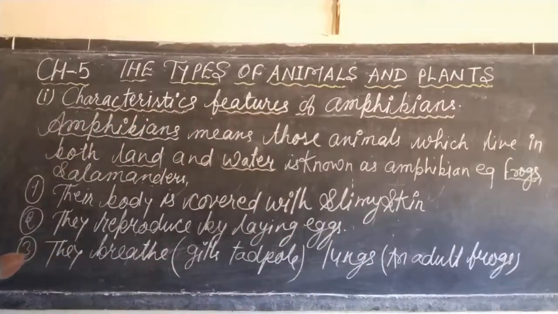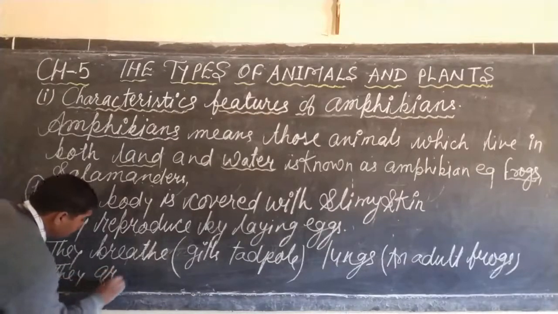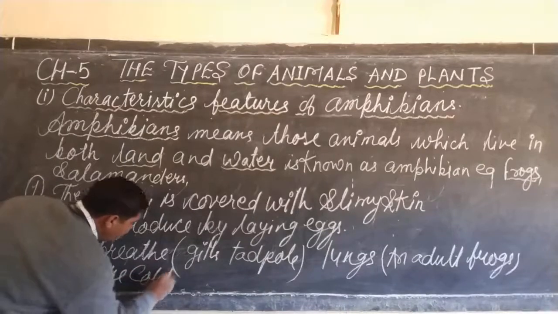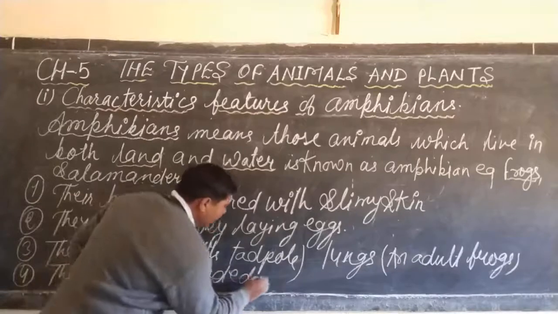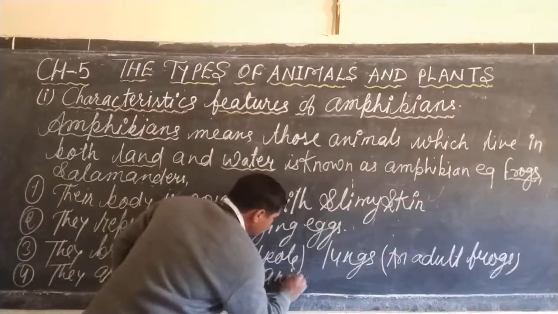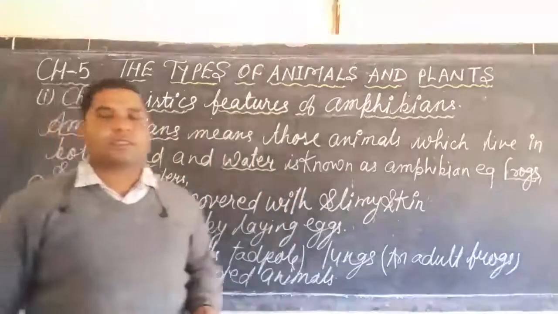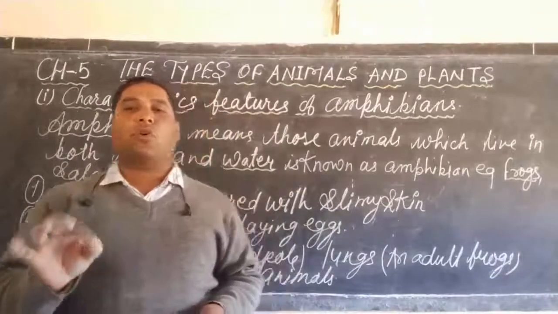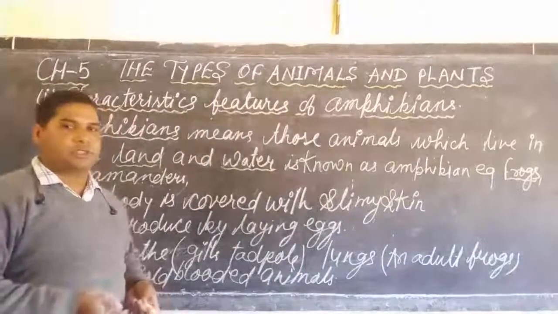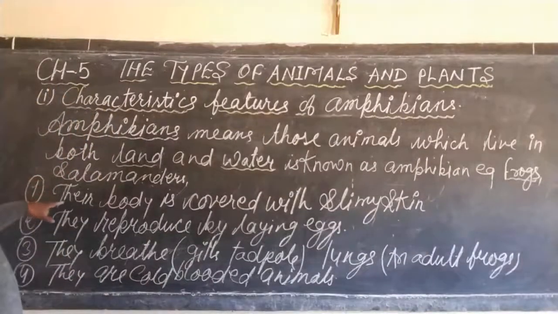Next characteristic, they are cold-blooded animals. So dear student, frogs, or you can say amphibians, are also cold-blooded animals. Once again, we see the features of amphibians.